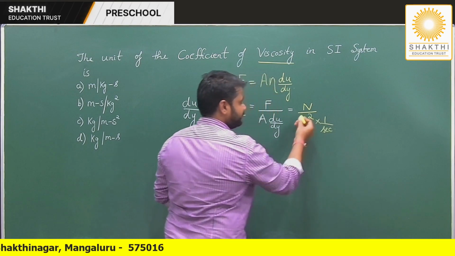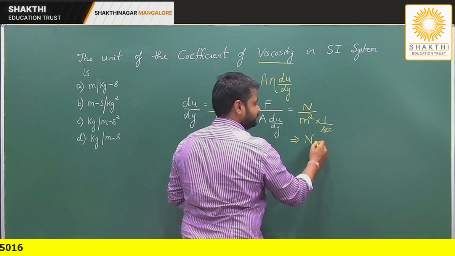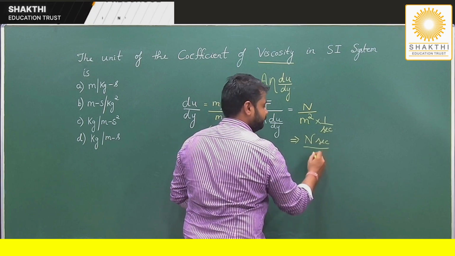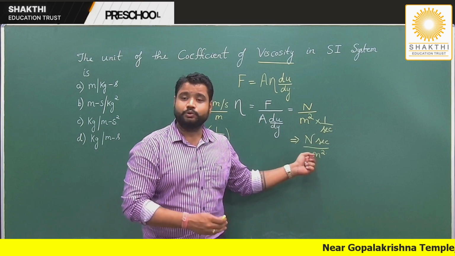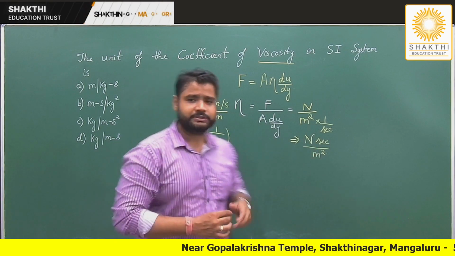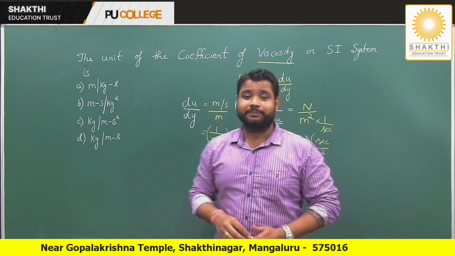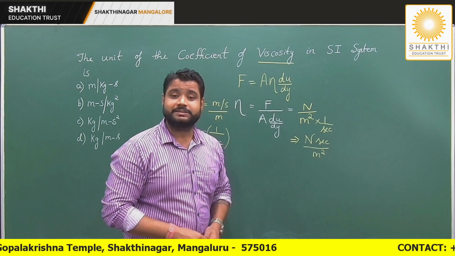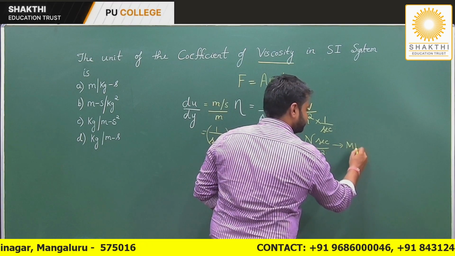So can I say this formula will become, what will it become? It will become Newton second per meter square. Please understand, I'm getting this formula as Newton second per meter square. But is that matching with my options? Can you see in the options, do I have them? No. Why? Because please understand my dear students, this is the MKS unit.